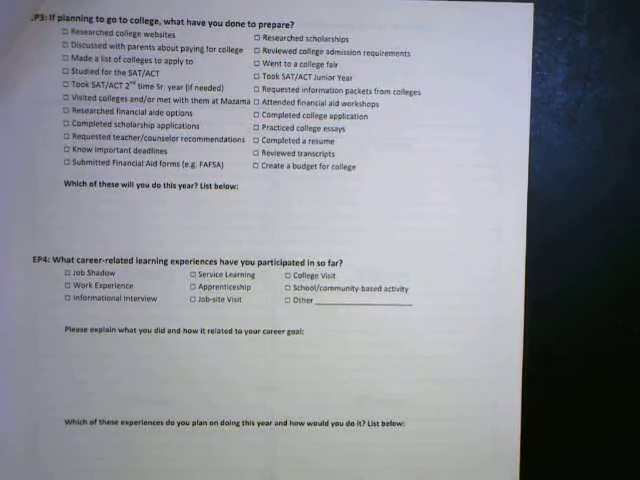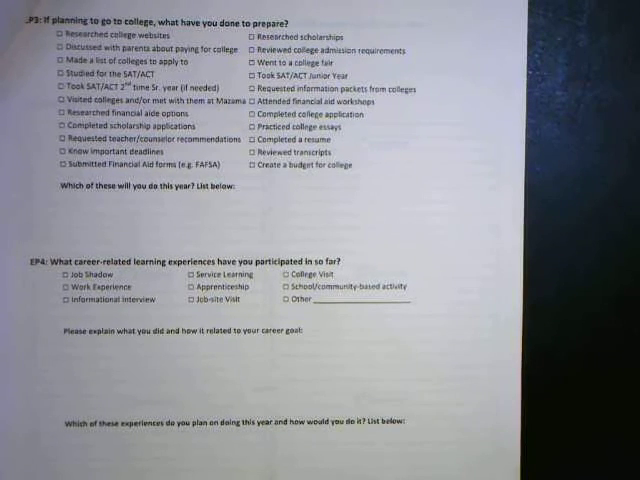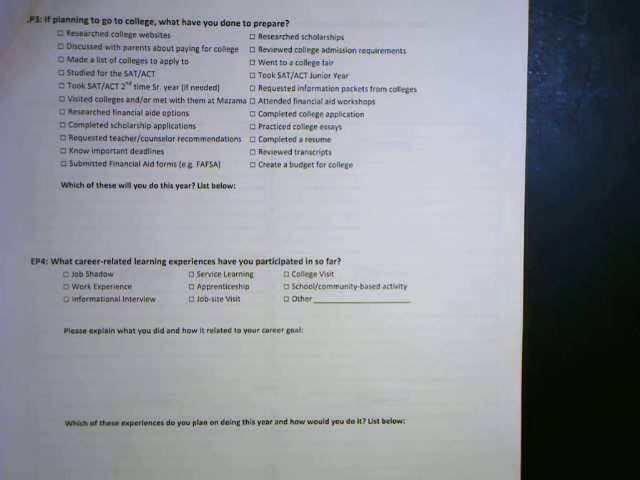The next page asks you if you're planning to go to college, what have you done to prepare? So there's a whole list of items that you could do to help you prepare for college. There's definitely more things than are listed there that you could do. So go through that list and check off what you've done so far and start thinking about what you might want to do in the future.